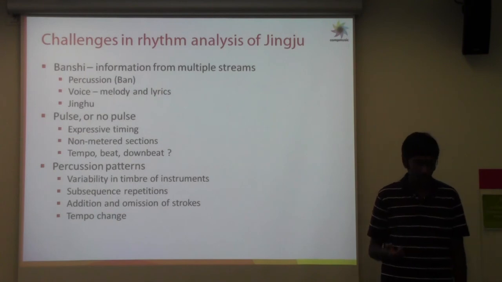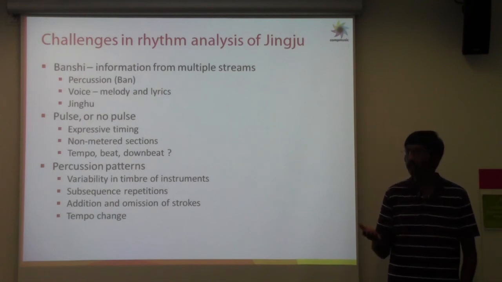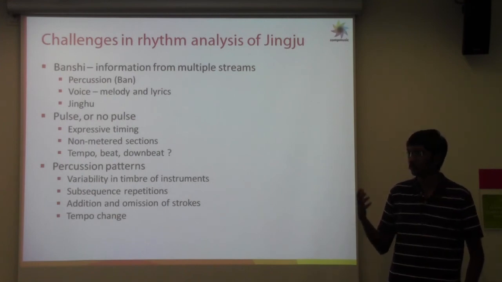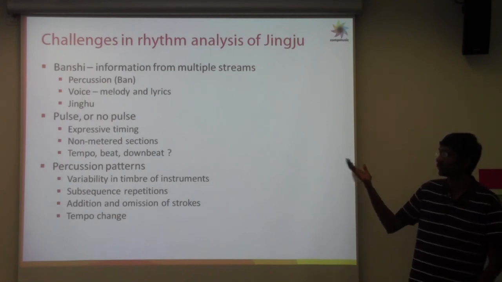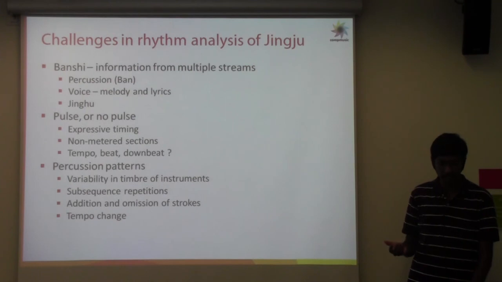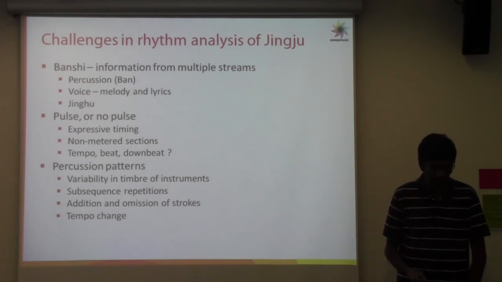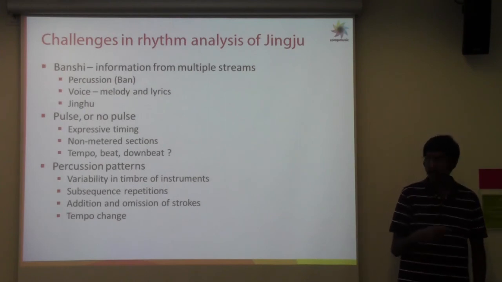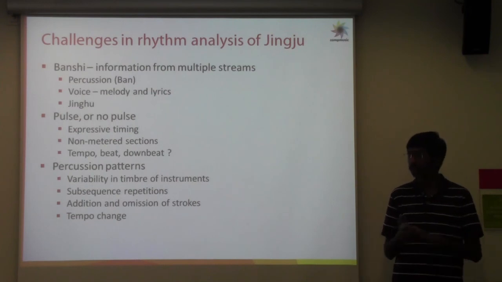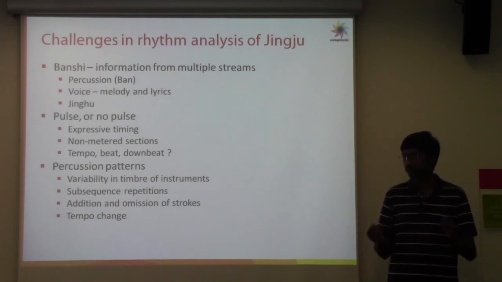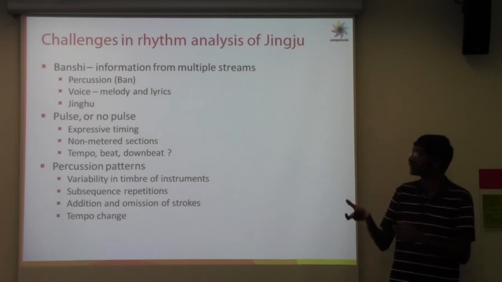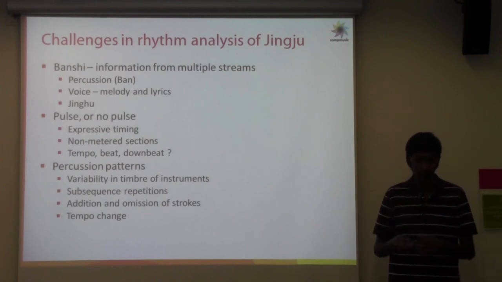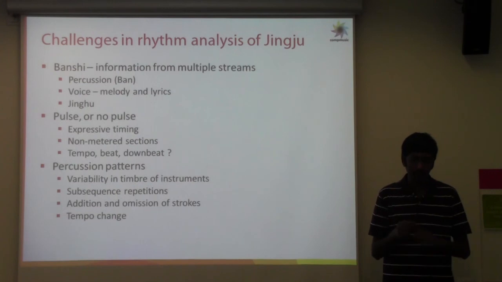And then the definitions of tempo, beat, and downbeat have to be redefined in some way to match the characteristics of the music, as the definitions do not directly extend. So that's one thing we need to address. And when it comes to percussion patterns, as we saw, there is a variability in timbre of instruments over different playing styles, and then there are subsequence repetitions, parts of sequences that are repeated more than once. And then there can be addition and omission of strokes.